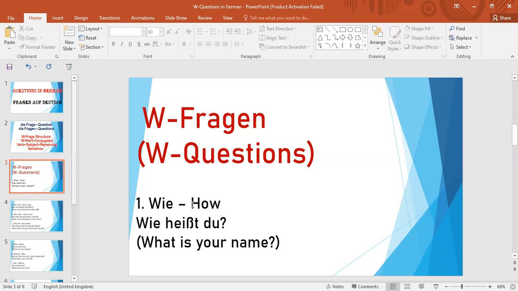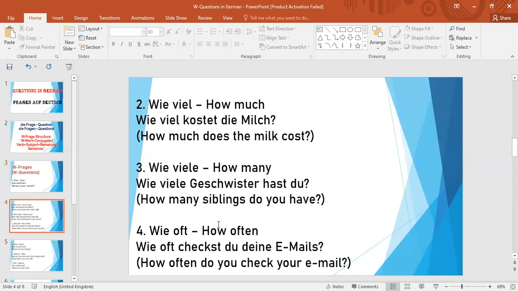Basically wie means how, but we are not translating it literally in English, like how are you called. Basically this means how are you called, but the exact translation is what is your name. If you want to ask someone's name, then you can use this kind of question, wie heißt du, or wie heißen Sie, with the capital S, the respectful form of you. This is the informal you in German.